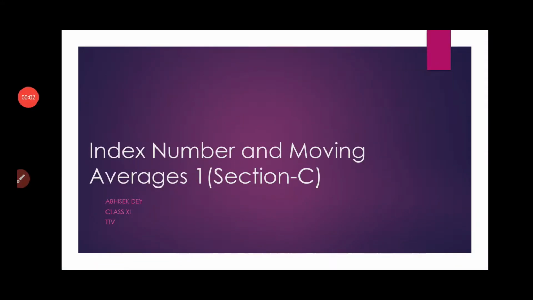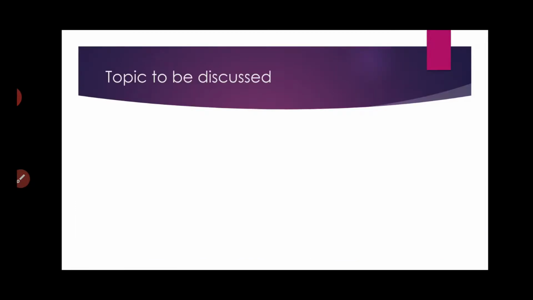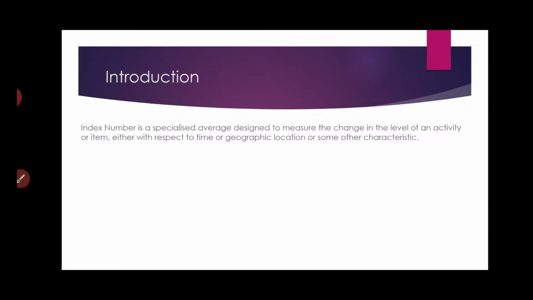This is the first class of the chapter index number and moving averages. First class, because I have divided this chapter into two different classes for obvious reasons, because we are going to discuss two broad topics. In the first class, we are discussing index number. In the second class, we will be discussing the moving averages. So, to start off with, first let us give you a few theoretical ideas of what index number is.